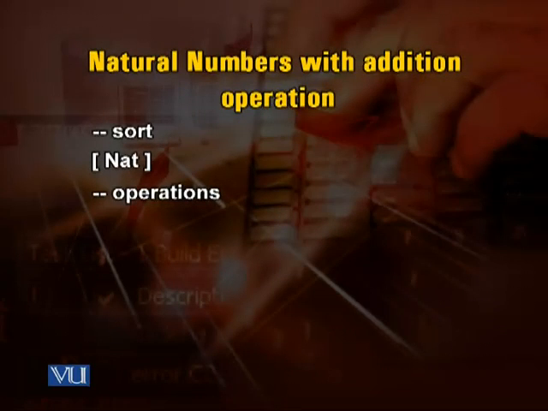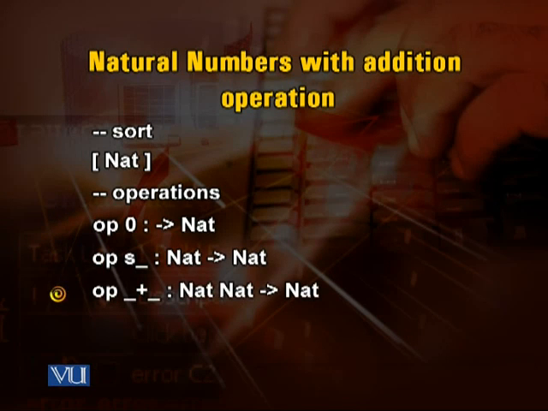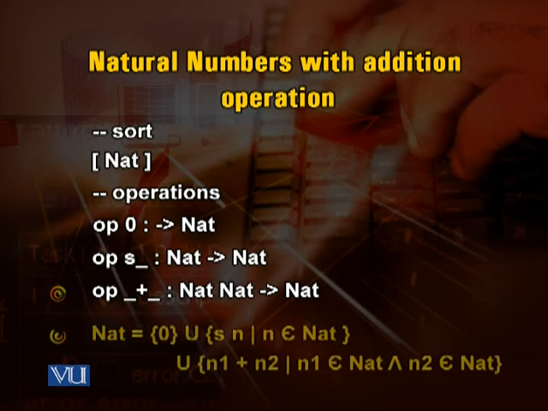We have the signature and expression terms. We have sort natural, operation op 0 natural, op S natural gives us a natural number, op plus takes two natural numbers and gives us a natural number. So we have this natural which is equal to 0, union S of n, such that n is a natural number, union n1 plus n2, where n1 is a natural number and n2 is a natural number.